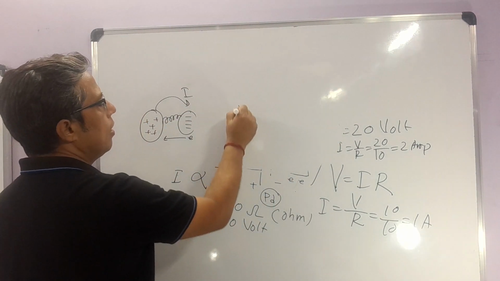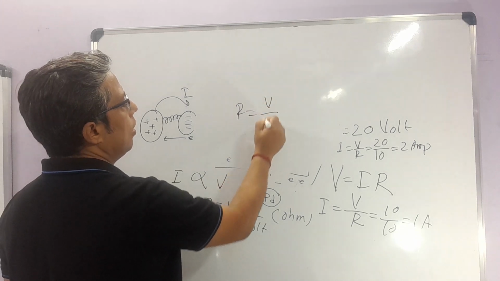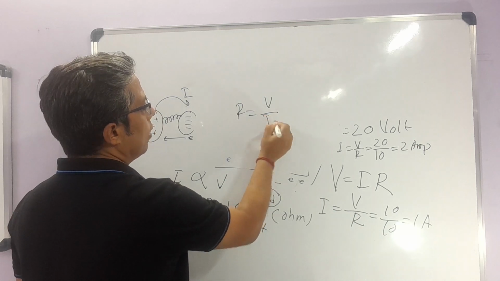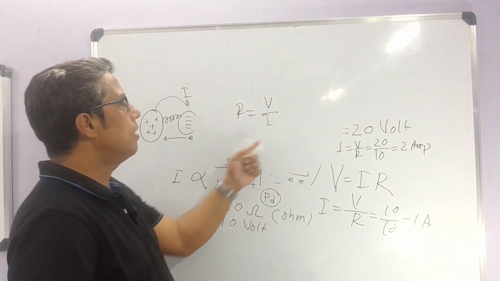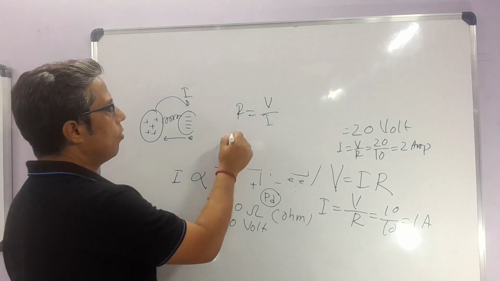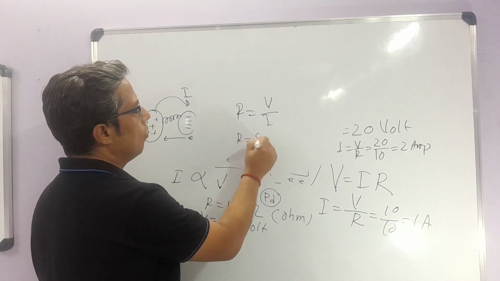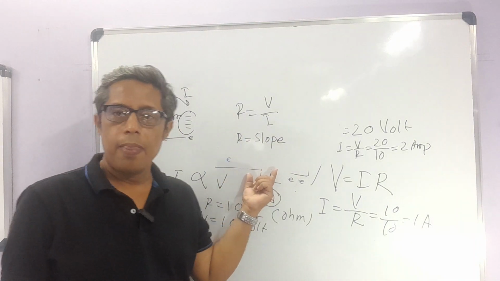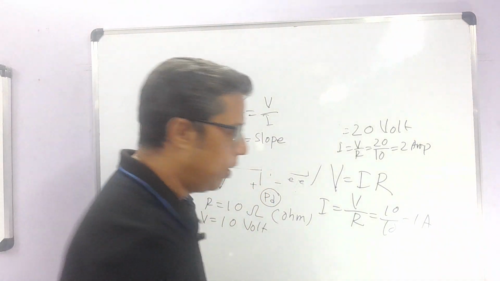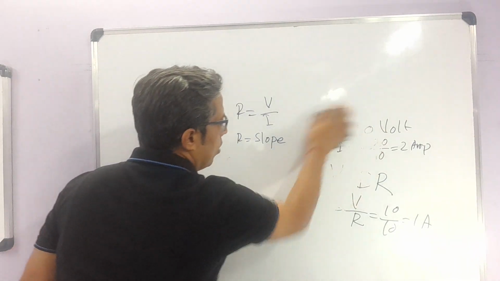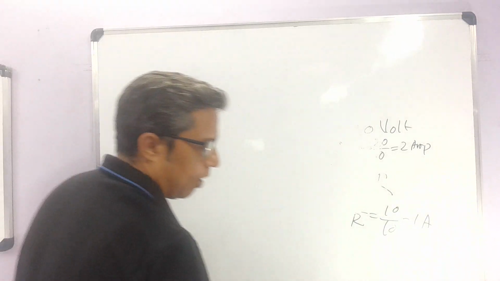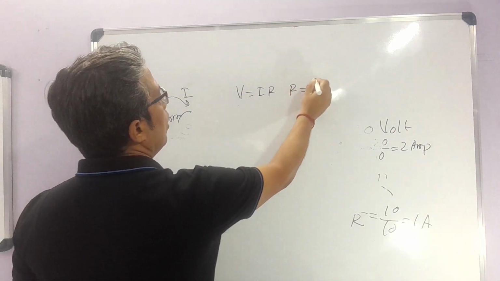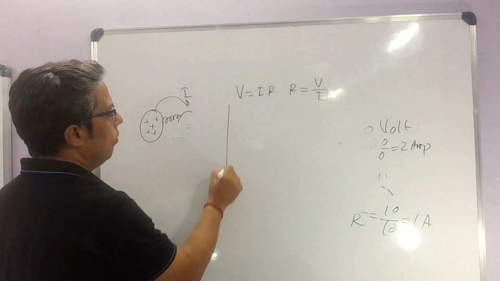Let me explain a few more parts. Since V is equal to IR, that means R is equal to V by I. This is the constant part, so resistance will be constant. This is the mathematical explanation; in another slide I will show the slope. The slope will be constant, so the VI graph will be a straight line. Here again I am showing V is equal to IR, R is equal to V by I.